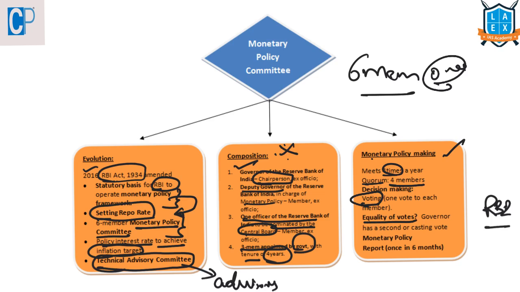In case of a tie, when there is equality of votes, then the governor, who is the chairperson, will have a second or casting vote. And this monetary policy committee should submit a report, the monetary policy report, once in every 6 months.